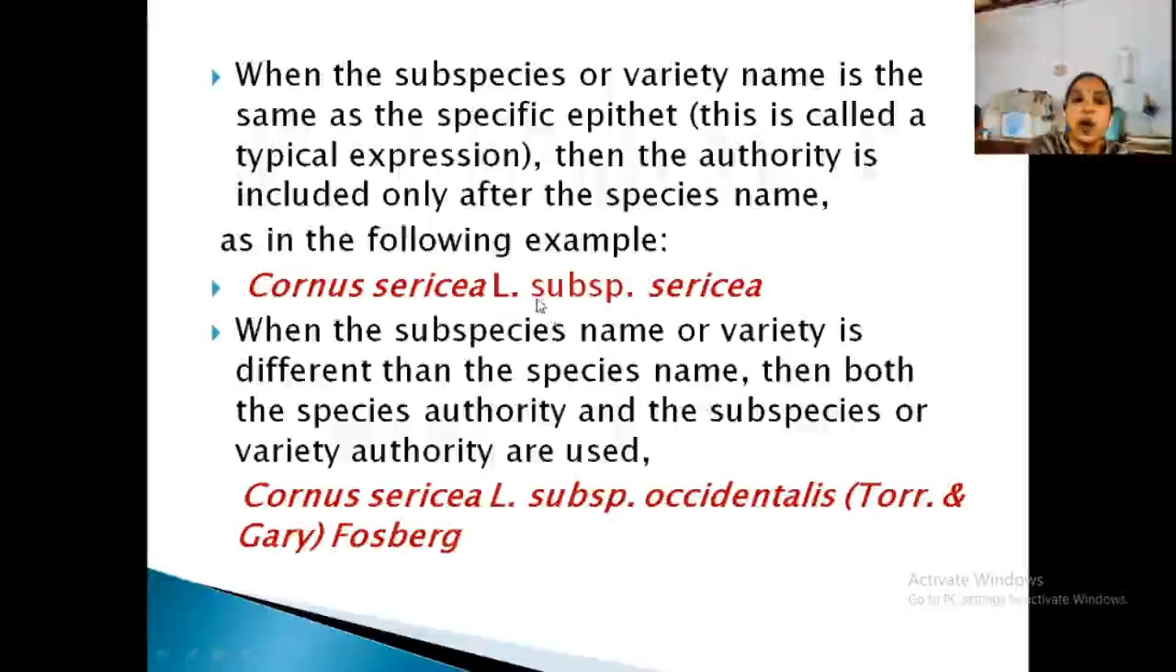Okay. Now, if the variety name is entirely different from the species name, how will you write it? See, Cornus sericea L., subspecies occidentalis, which differs from the species name. So you write its author followed by the subspecies name. This author is also written here because the species name and subspecies name are entirely different. If it is the same, the author name is written together with the species name. But if it is different, the author name follows the subspecies name. So that is also very important.